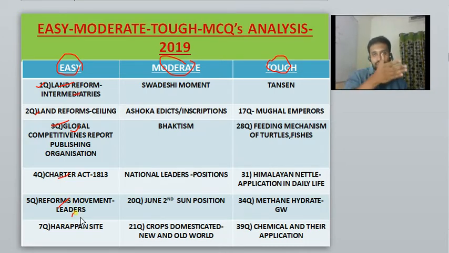Various social and religious reform movements were given, and the question was who the persons spearheading those particular movements were. That question came in the 2019 civil services exam, and he also gave a question on Harappan sites: which one of the following is not a Harappan site? Like that he has given. So for many years, all the questions I have put in the easy category are questions an aspirant is supposed to do, right?